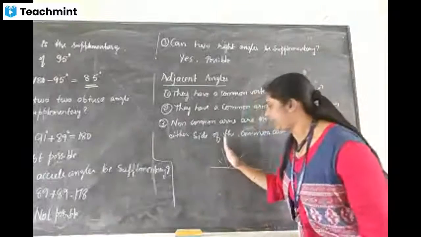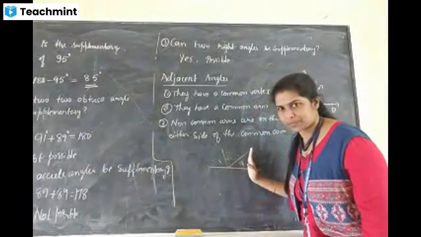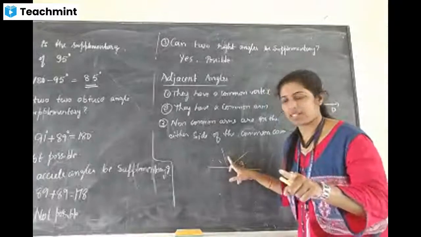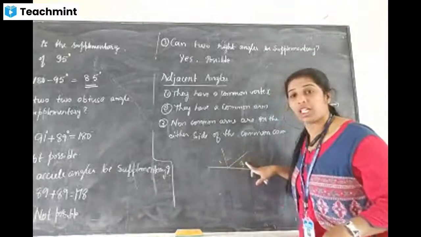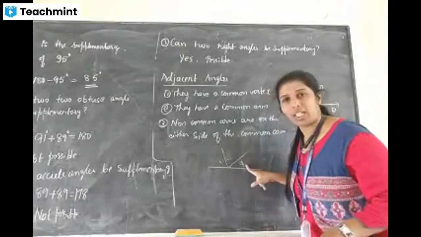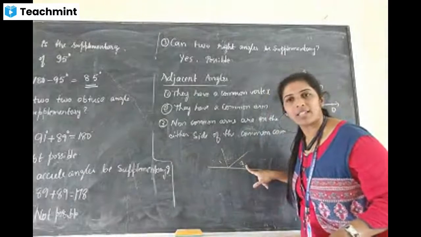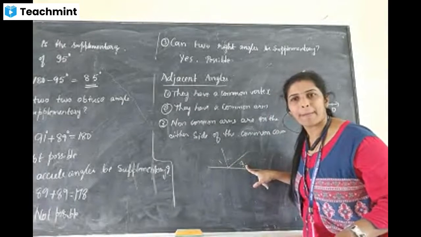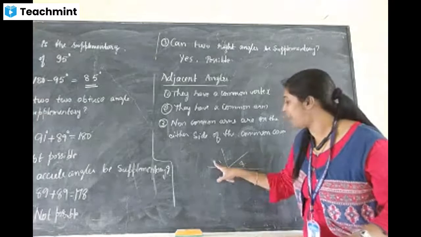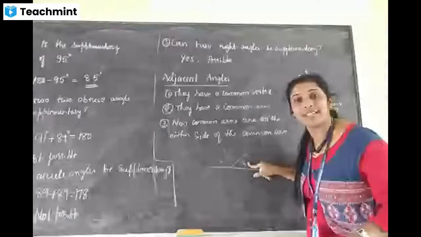Okay, three angles are there. Continuous two angles are adjacent. Suppose angle 1 and angle 3. I'm asking one question for you: angle 1 and angle 3, are they adjacent angles?